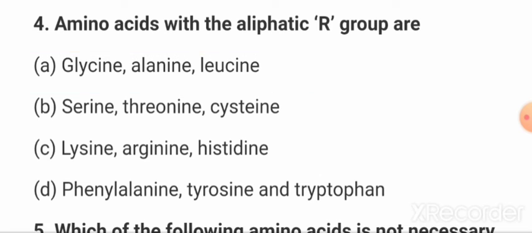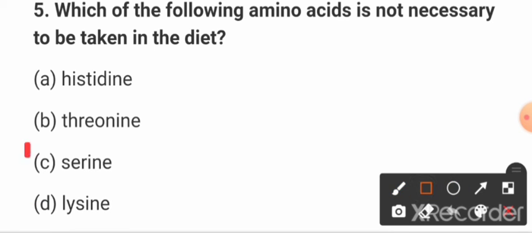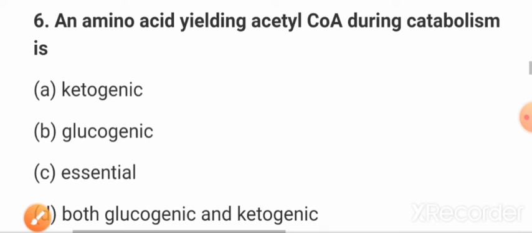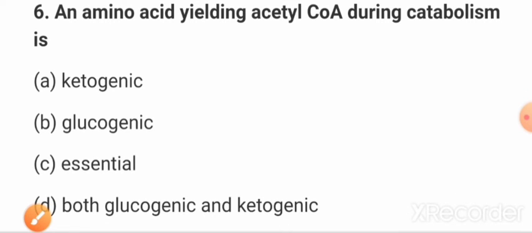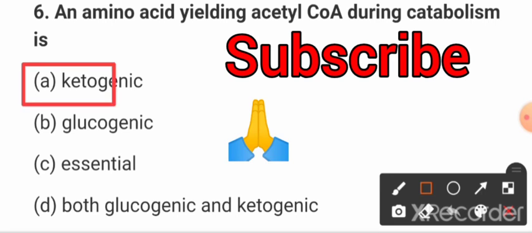Now next question, friends, question number 5: which of the following amino acids is not necessary to be taken in the diet? The correct answer is option C, serine. Serine is not necessary to be taken in the diet. Now question number 6: an amino acid yielding acetyl coenzyme A during catabolism is what? The correct answer is option A, ketogenic.